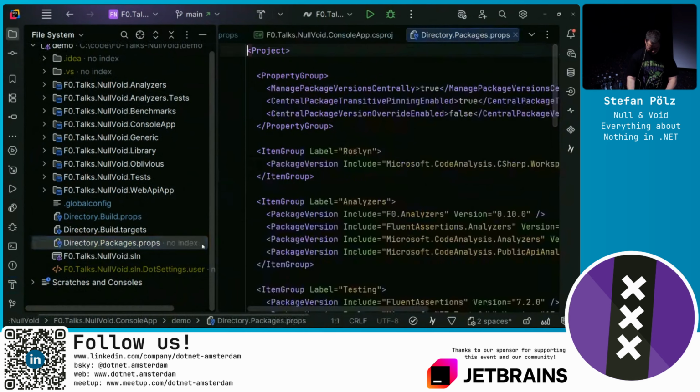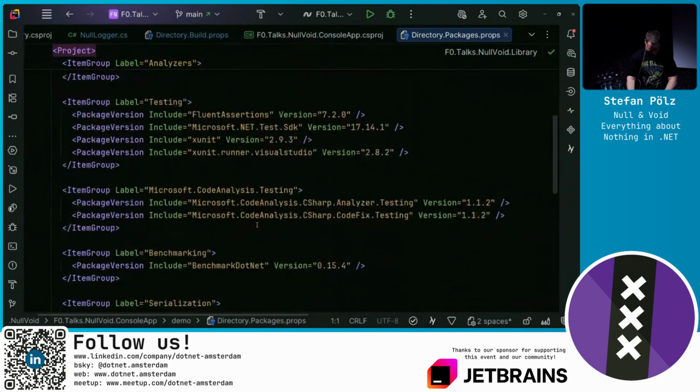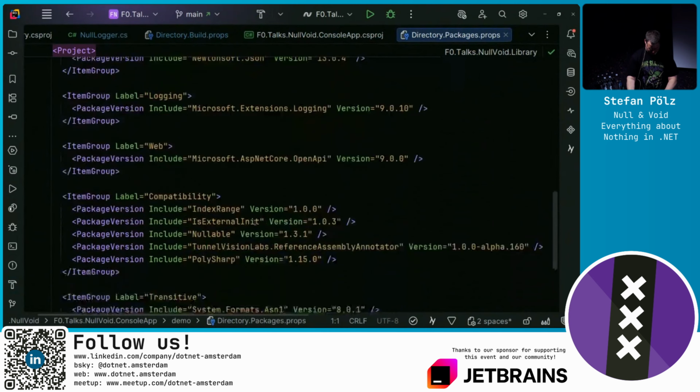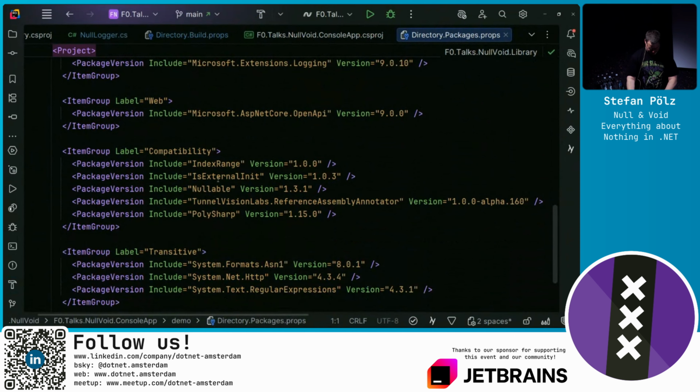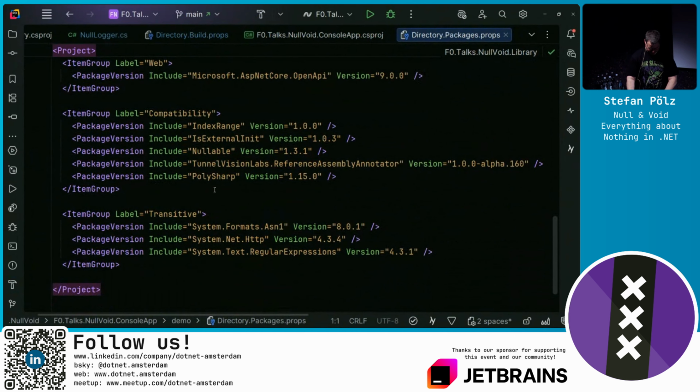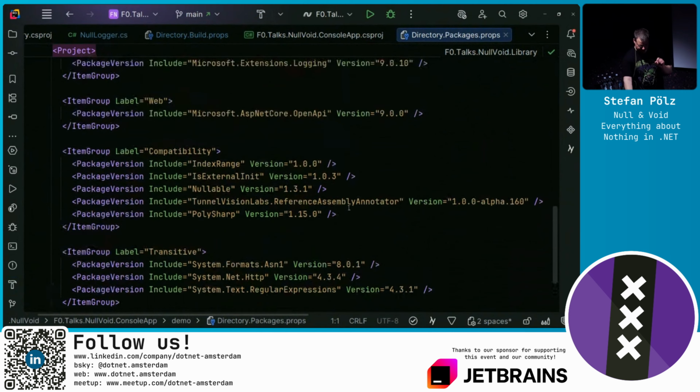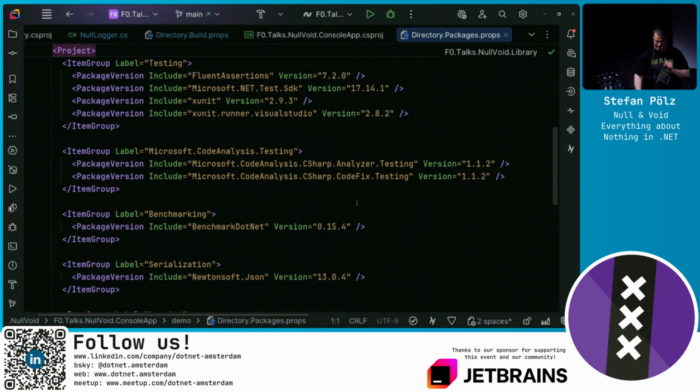I got it in the packages props. No, I'm actually not using that, but there is something that you just include and then it does that. Yeah. I tried it once. It worked. But yeah, I'm not sure how well this then works with nullable, with the rest of the nullable annotations pipeline and such. But there is something that just does it automatically.